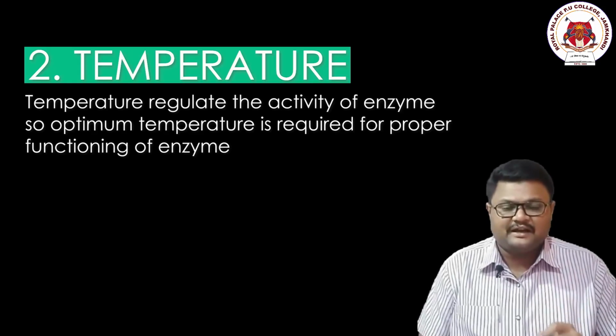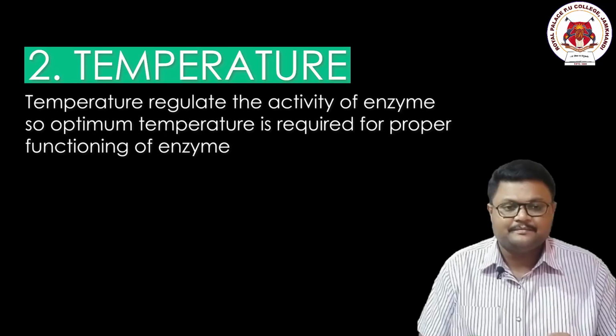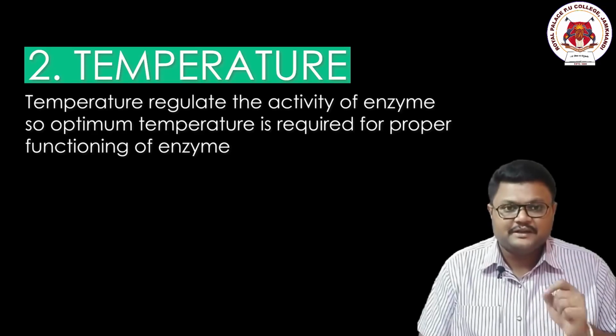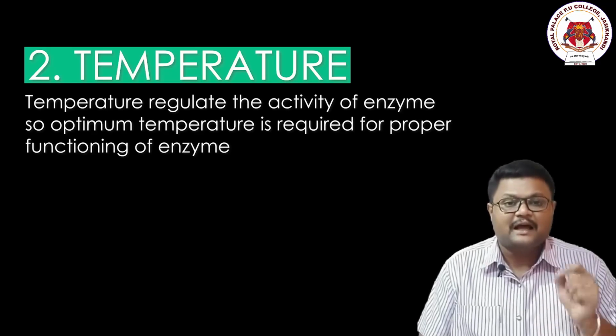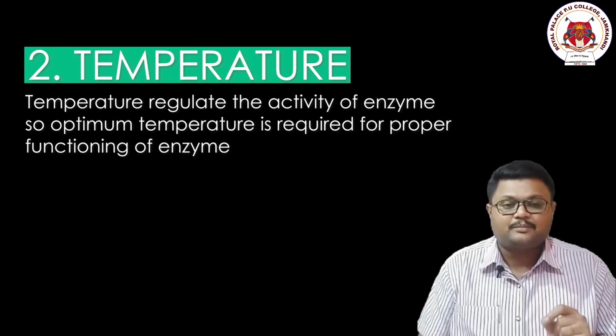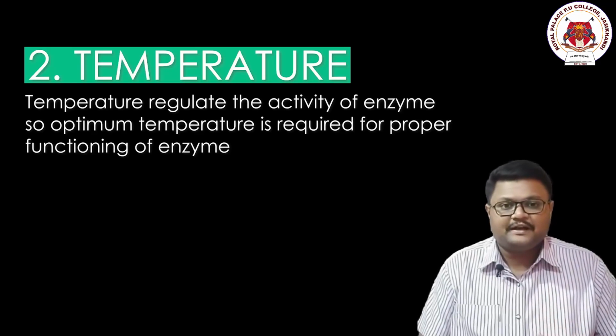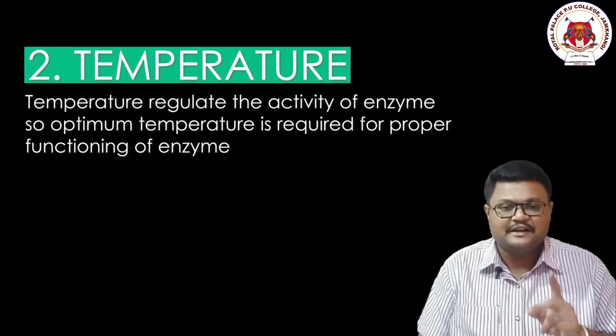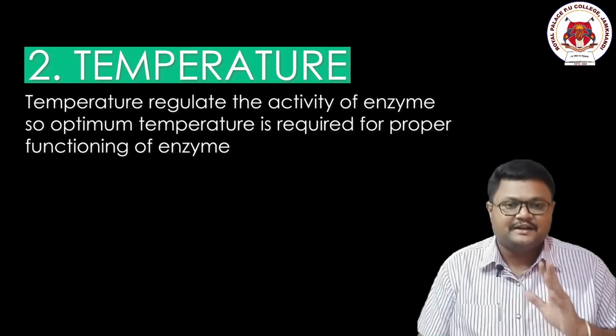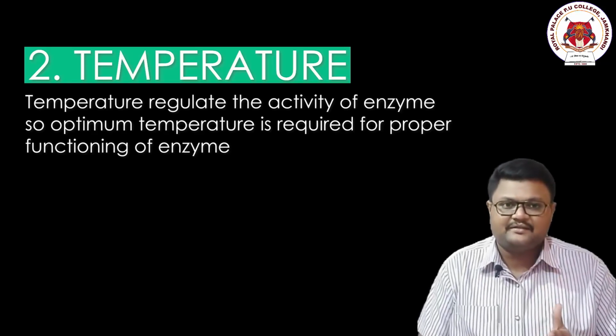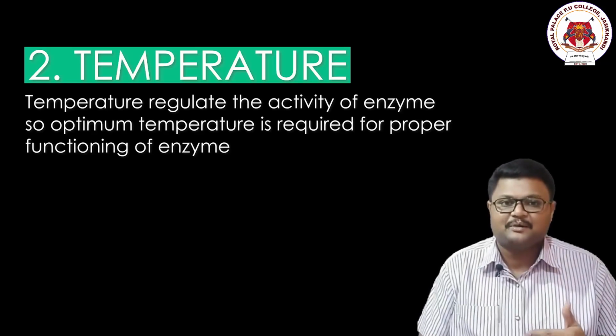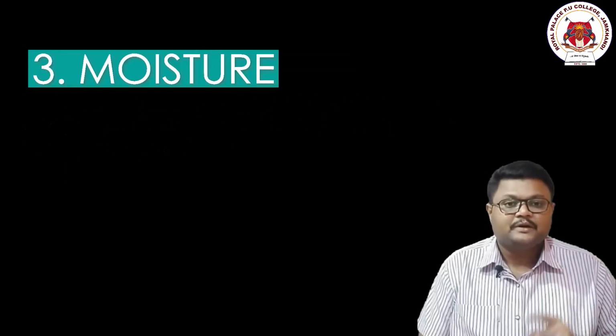We call that optimum temperature. I repeat, the temperature at which the enzymatic activity will be higher is called the optimal temperature. They do not like the highest temperature, they do not like the lowest temperature. They need an in-between temperature, at which they feel this is the time to show their maximum efficiency. Done, sir? So point number 1, sunlight. Point number 2, temperature. Let's go to point number 3, moisture.